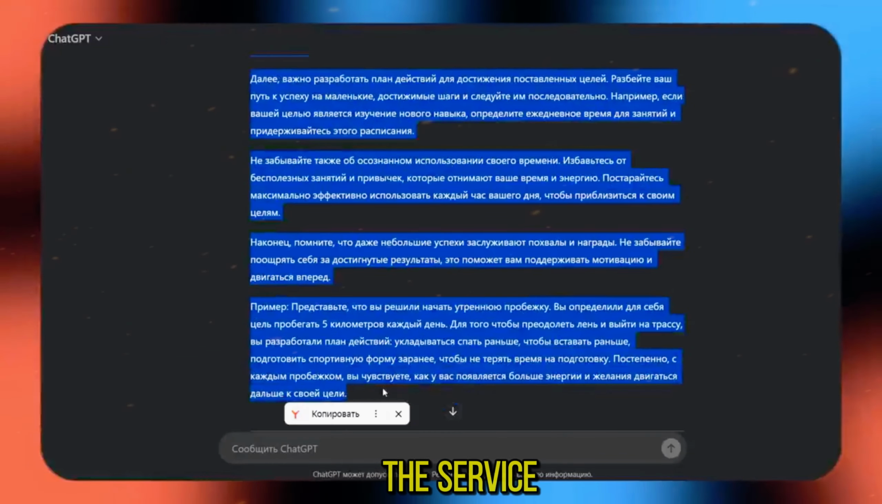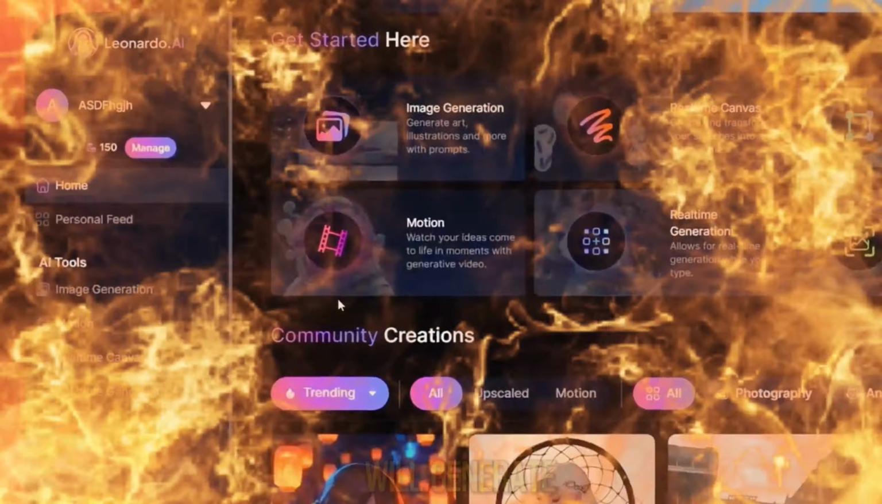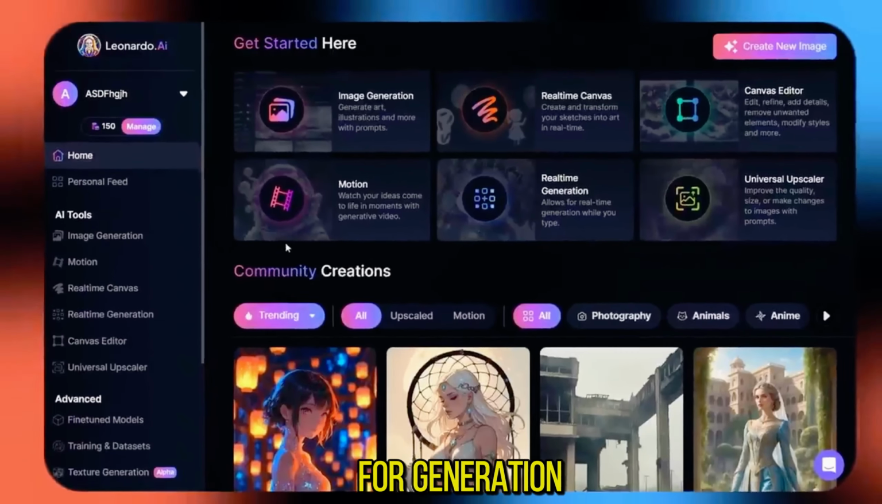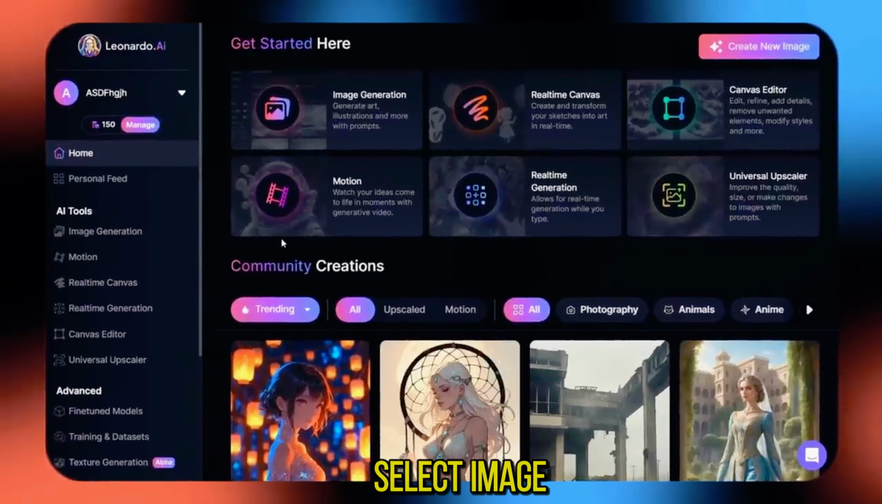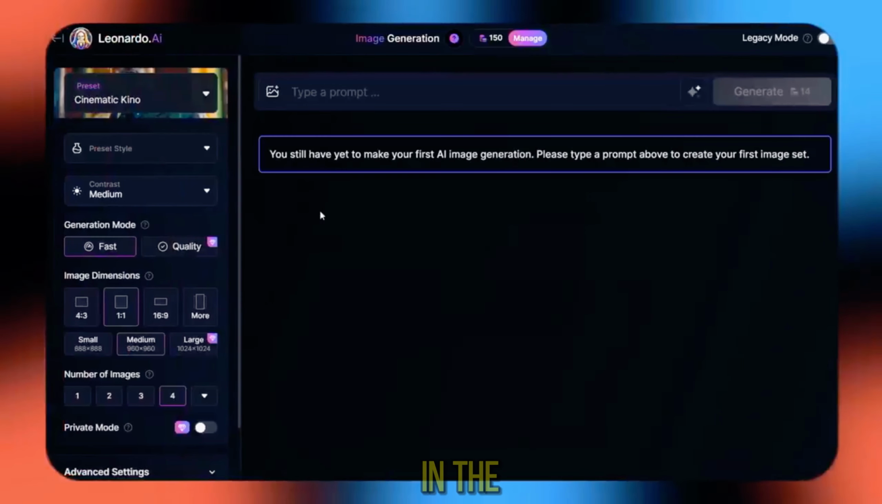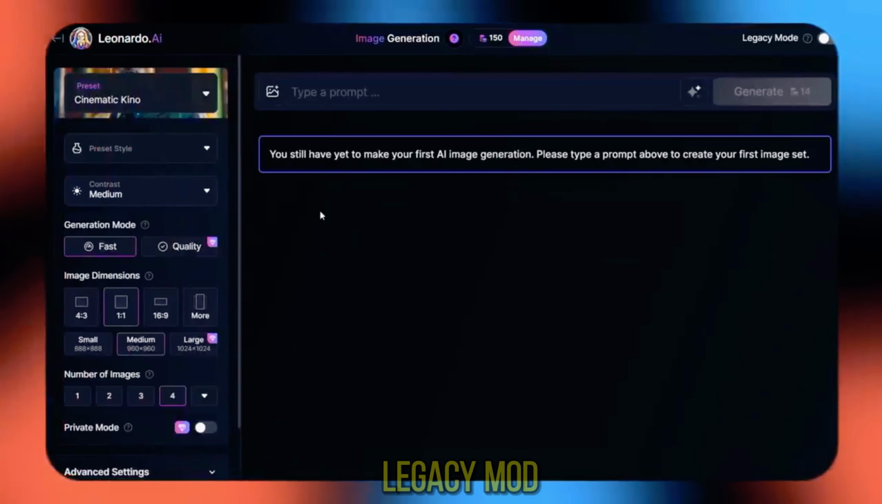Next, go to the service Leonardo.ai, where we will generate pictures according to our plot. Now we have 150 coins available for generation. Next, in the left menu, select Image Generation and go to the workspace with various settings. In the upper right corner, we select Legacy Mode.